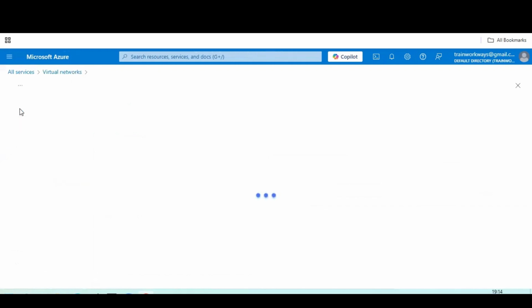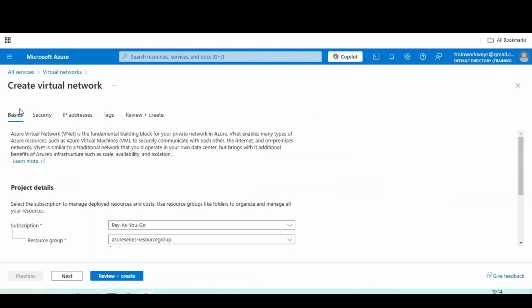So once we click on create, it will prompt us with different tabs. You can see basic, where we have to select certain options. Next, security, IP addresses, tags. Finally, we have to review and create. Later, we will discuss the virtual network description with respect to the sample elements, what